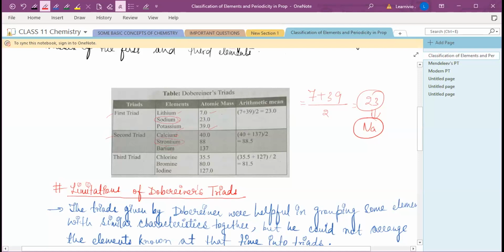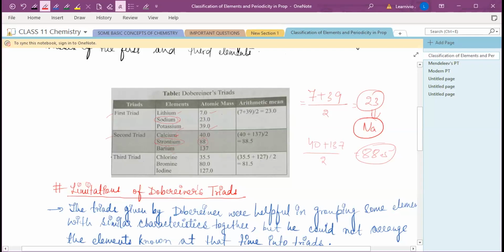The atomic mass of strontium is equal to the average, the arithmetic mean, of the atomic masses of calcium and barium. So calcium has 40, barium has 137, divided by 2, right? So you will get 88.5. Almost similar, not the exact. You are getting the average mean 88.5, and strontium has an atomic mass of 88, which is approximate to this.